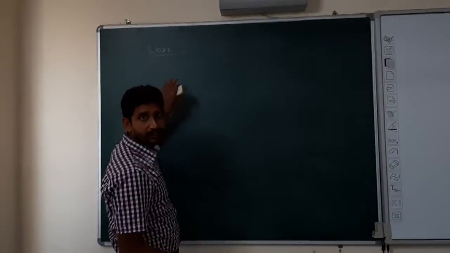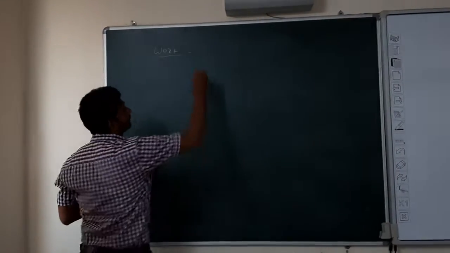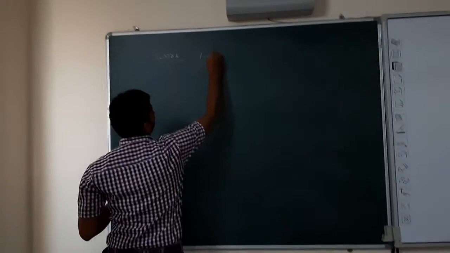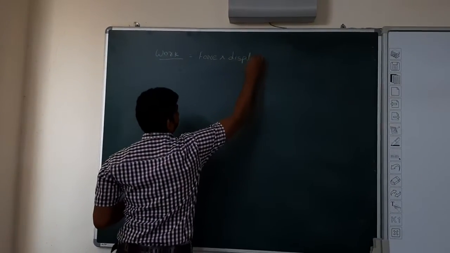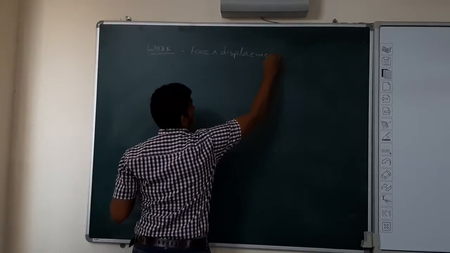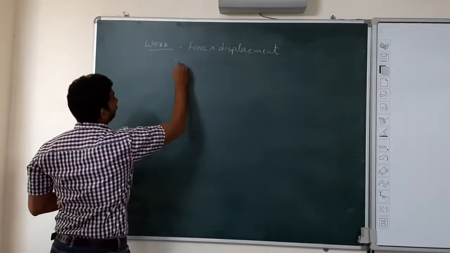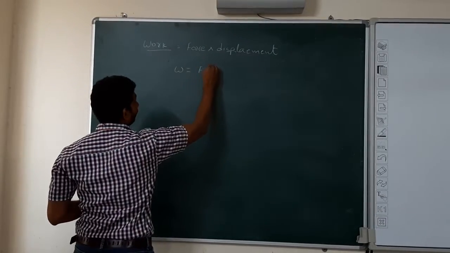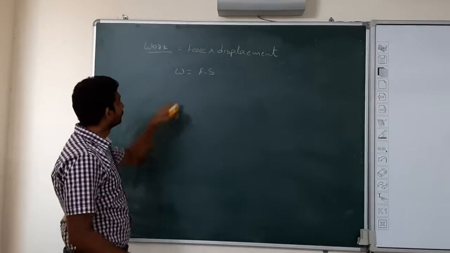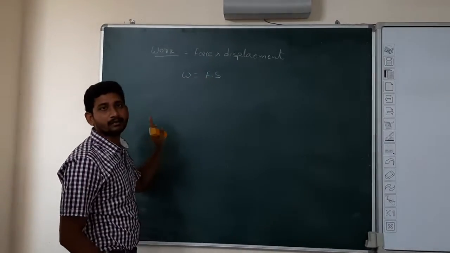That means, see, work we can write as force into displacement. That means W equals F dot S.